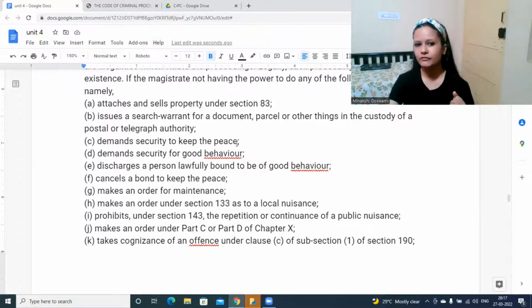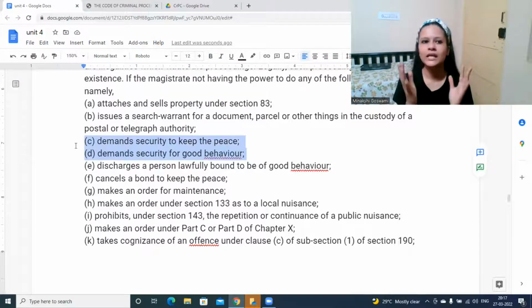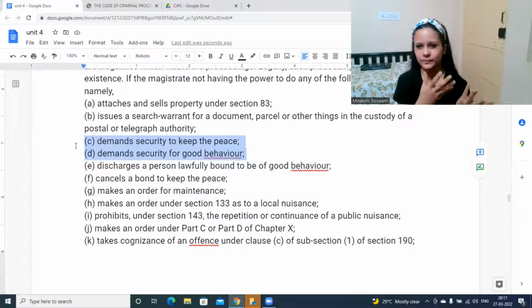Or demanding security for keeping peace and good behavior, which was also a topic we studied. If there is a possibility that this person may create disturbance in society, the magistrate may ask for security to keep peace and good behavior. But the magistrate was not having power to do that, and even after that, he has done it.